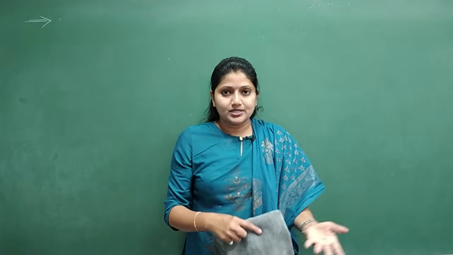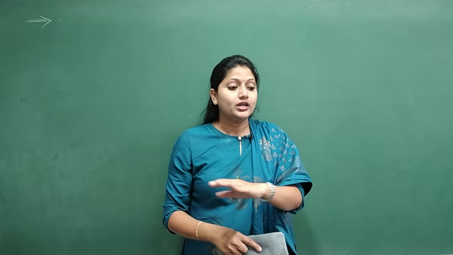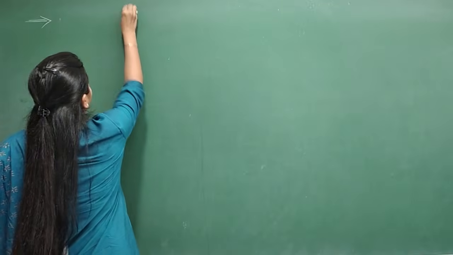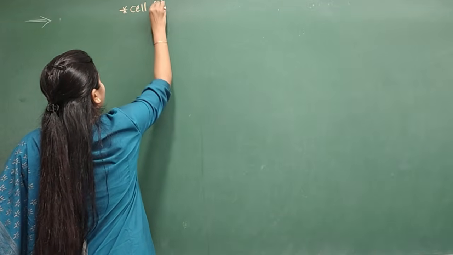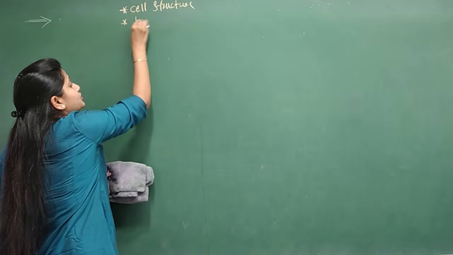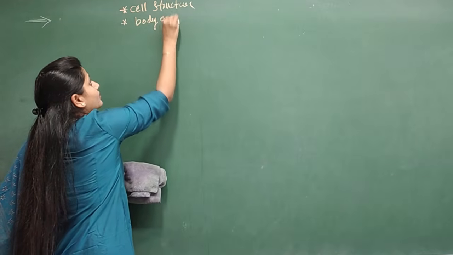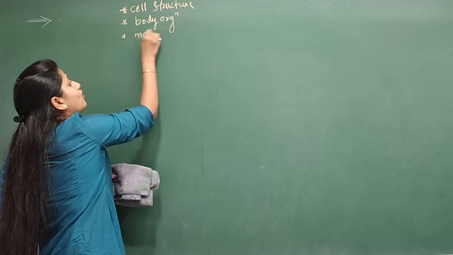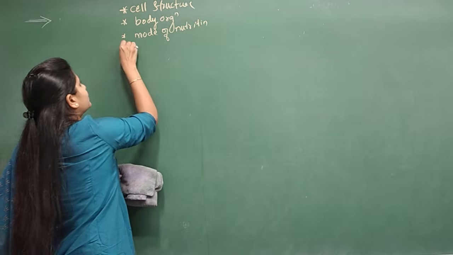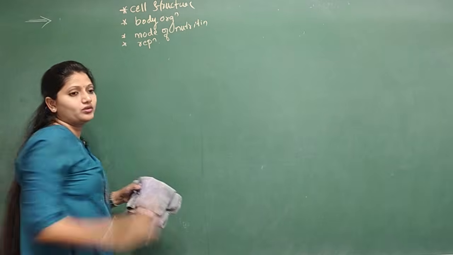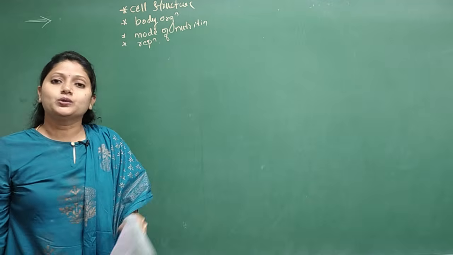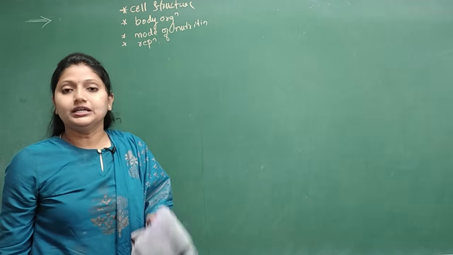So, such kind of important characteristics, like cell structure, body organization, mode of nutrition, and reproduction, were also taken into consideration along with the morphological characters.